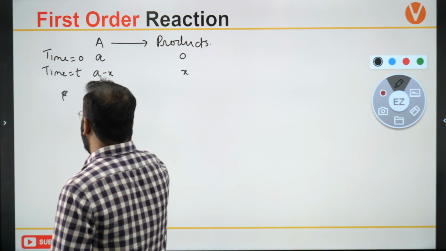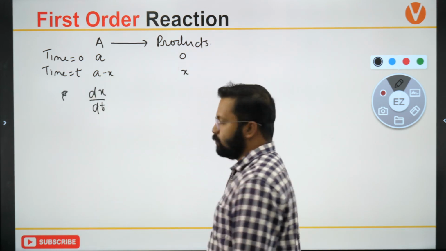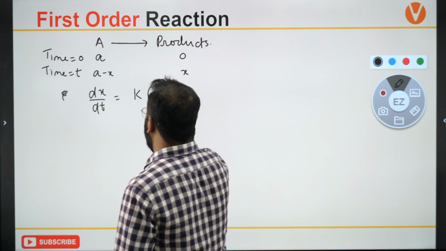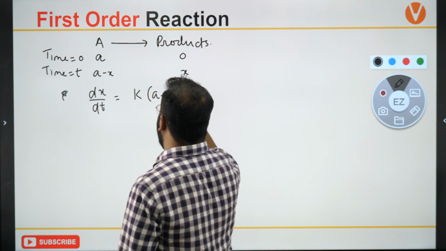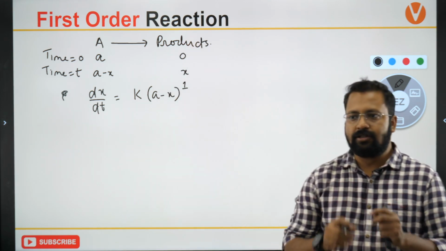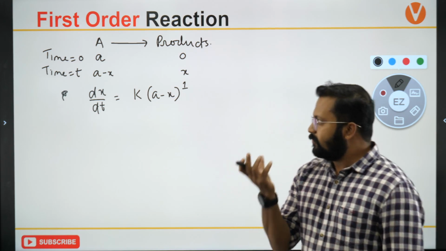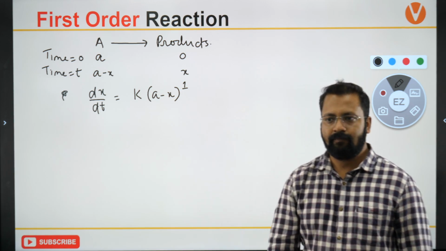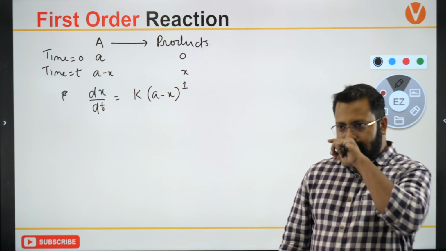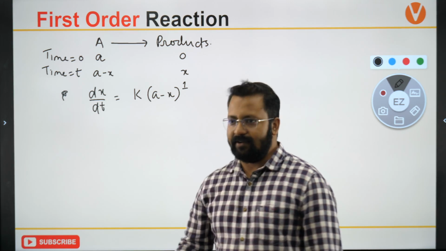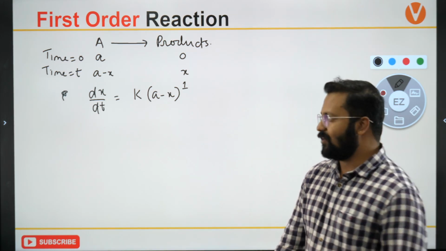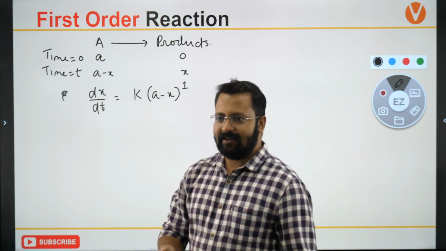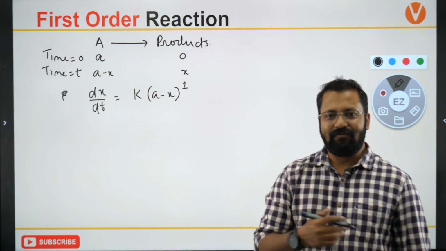So I can write dx upon dt, which is the rate at which product is being formed or the rate of reaction, is equal to k (a minus x) to the power 1. Because this is a first order reaction, the rate of reaction will depend on how much reactant is present at a certain time. What is d? Differential, instantaneous, we are calculating the instantaneous rate. Okay, you do differentials.